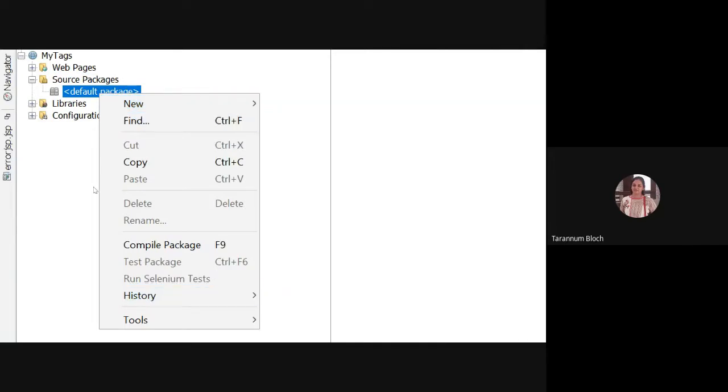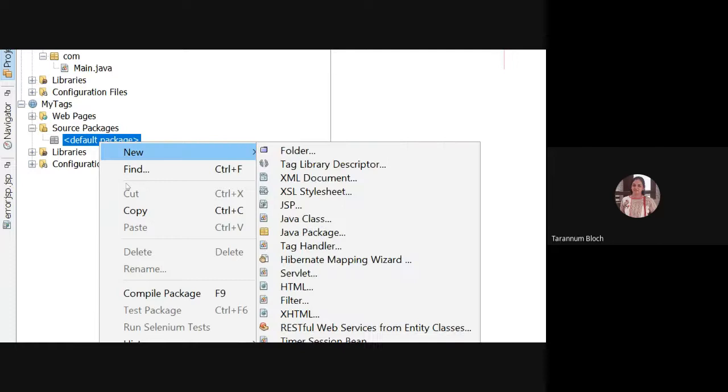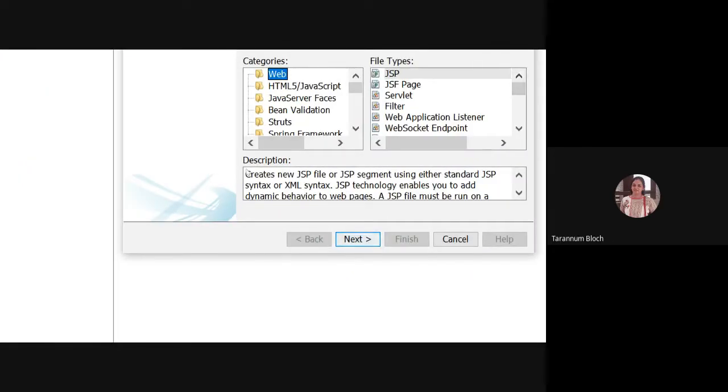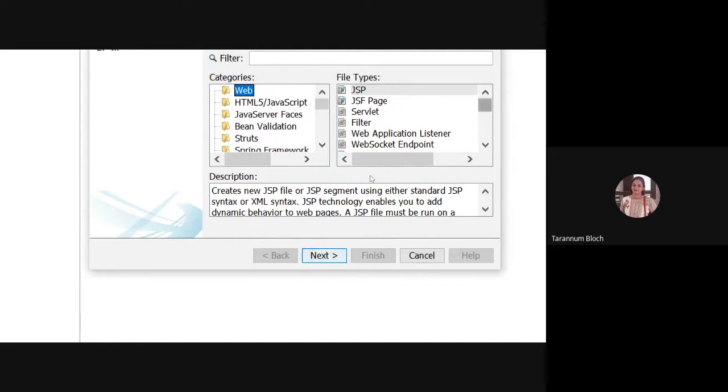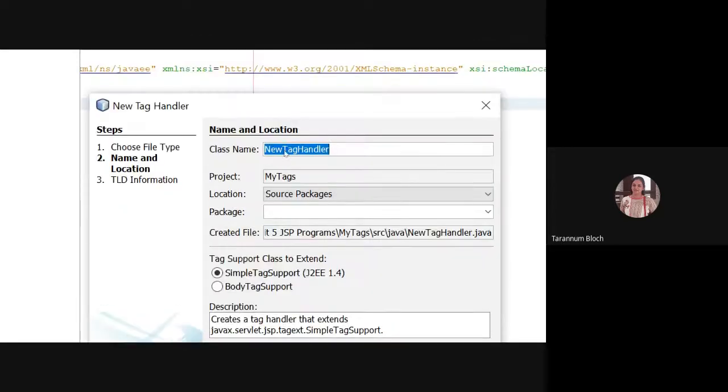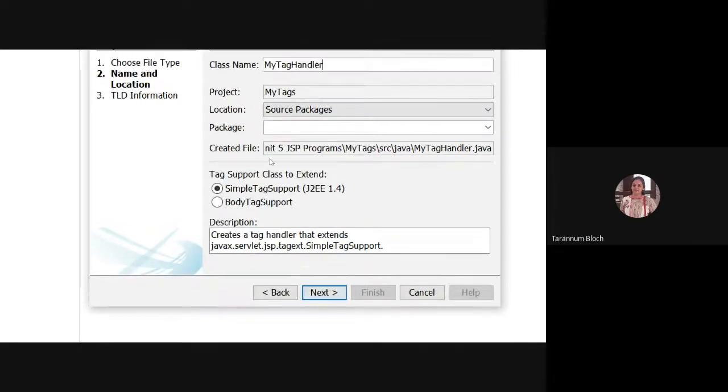I'll go to new, the default package, go to other, select web, and select tag handler. Give next, give it a name. I'm saying my tag handler. Now you see it will be inside the source package, given as MyTagHandler.java.